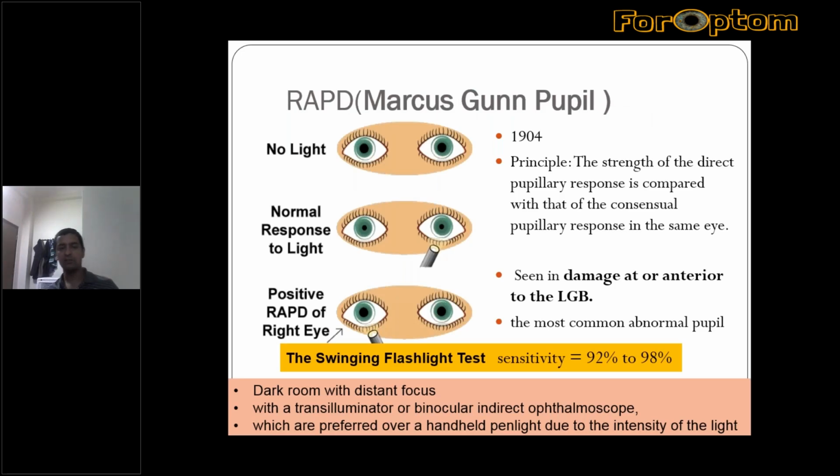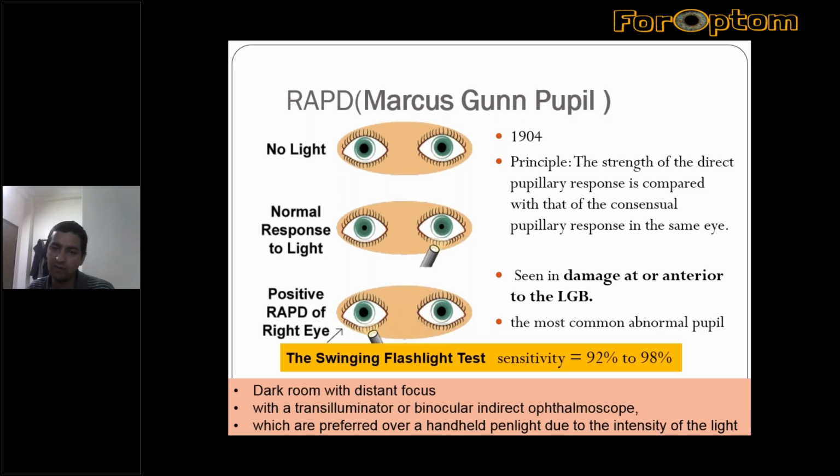The most important and most common neuroophthalmic abnormal pupil is the Marcus Gunn pupil or relative afferent pupillary defect, which was first described by Dr. Marcus Gunn in 1904.